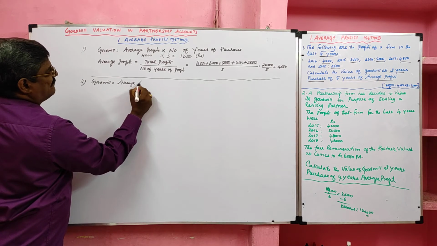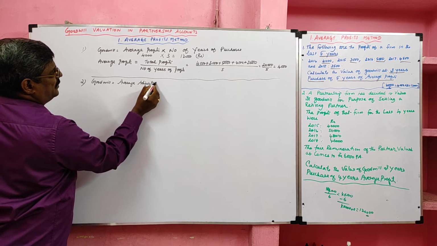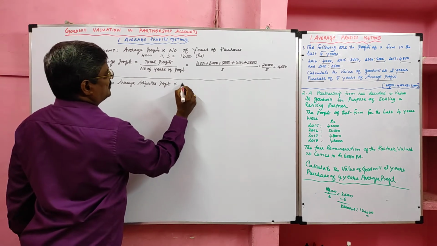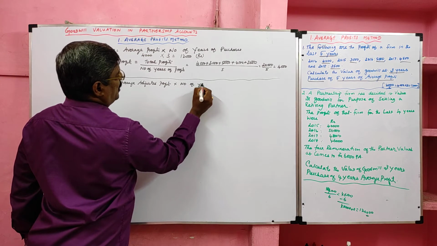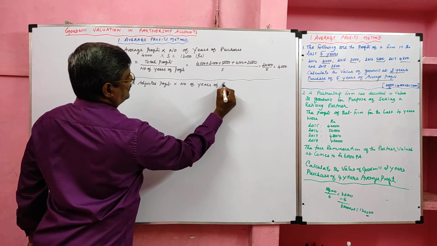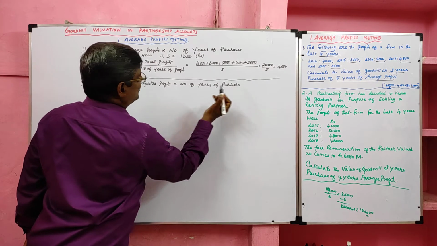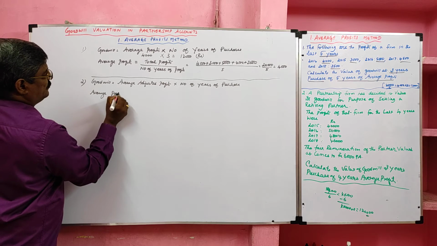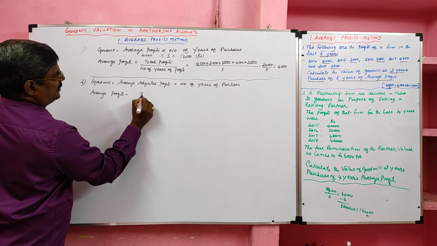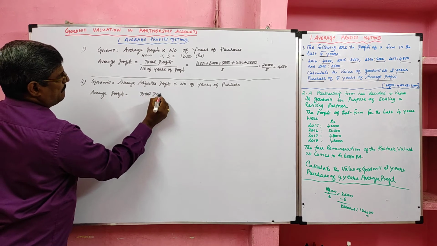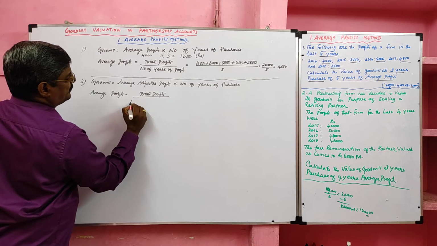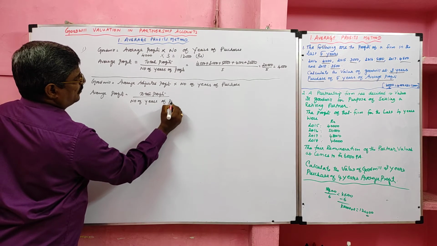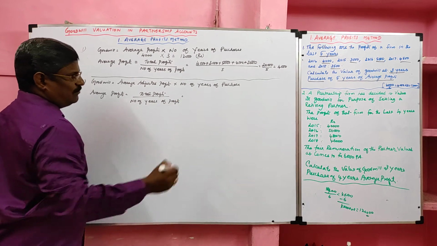Formula is average adjusted profit. Here I am writing average adjusted profit, since in this problem we have adjustments, into number of years of purchase. First we have to find average profit. Formula for that: total profits divided by number of years of profits. Now look at the board.